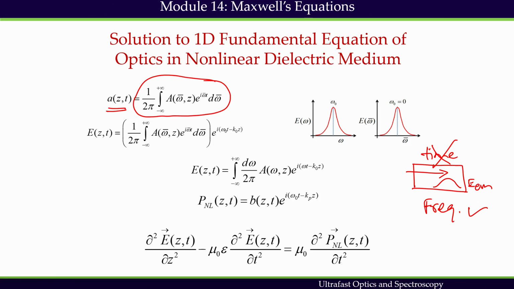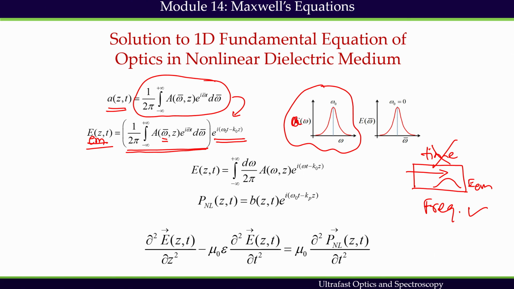And if we express this in the field, then I can write the field as the inverse Fourier transform of the envelope multiplied by the carrier wave in the time domain. So, this part is in the frequency domain, and this omega bar is nothing but a change of variable.